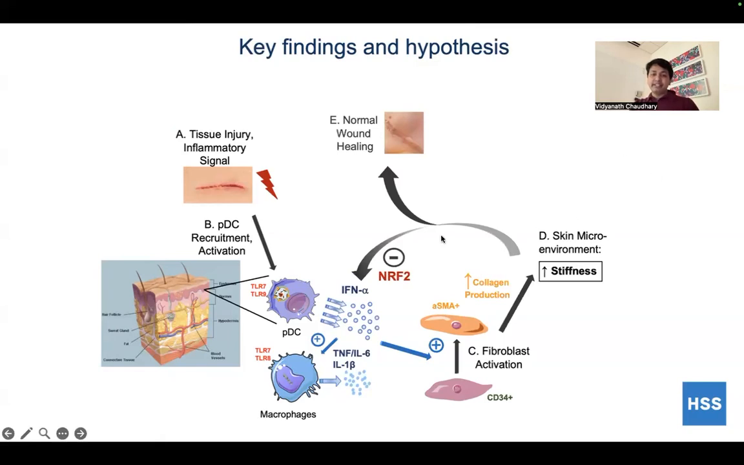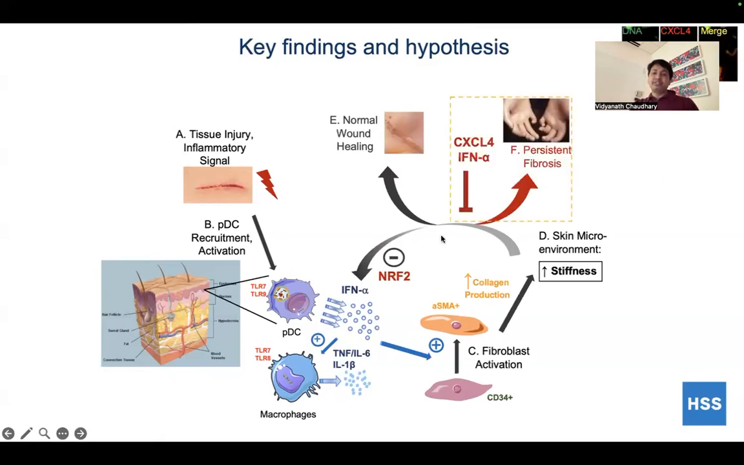But in diseases such as scleroderma, the presence of CXCL4, which can bind with DNA, can disrupt this process and lead to a chronic inflammatory response and persistent fibrosis.